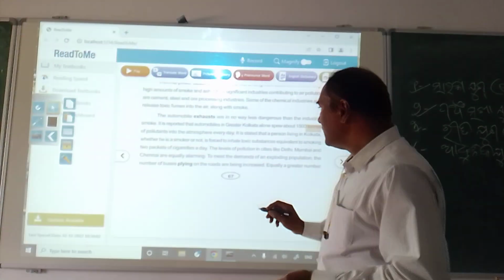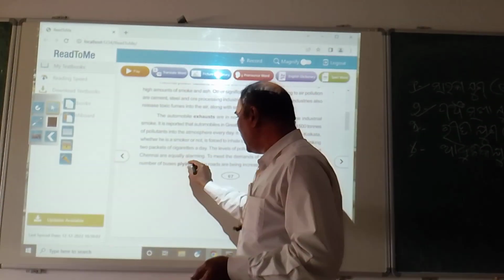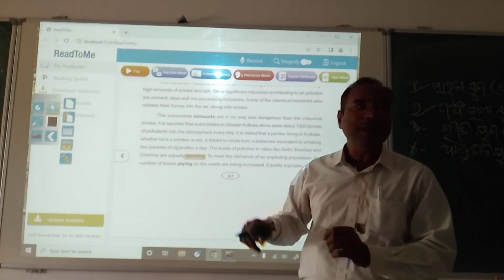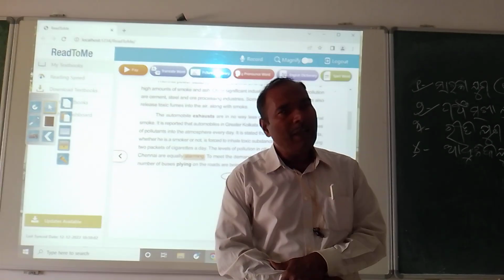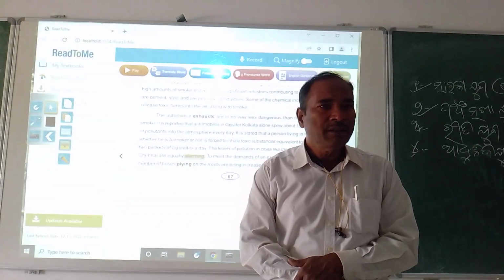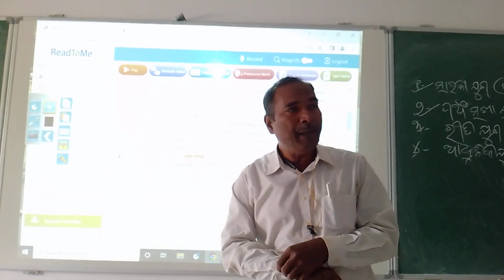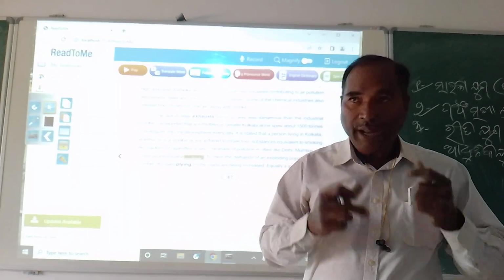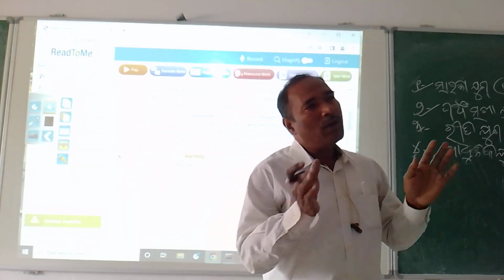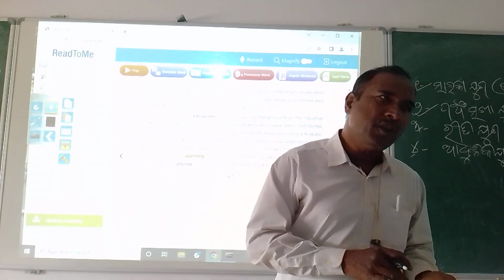You see, the levels of pollution in cities like Delhi, Mumbai and Chennai are equally alarming. Now these are the 4 metropolitan cities where the pollution is alarming among the Indian cities. It is greatly affected in the metropolitan cities where the population has increased, and the number of vehicles also increases. As the number of vehicles increases, pollution also increases.